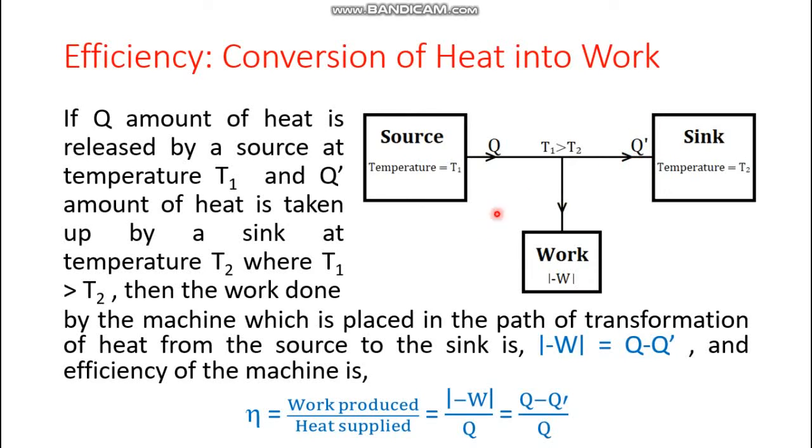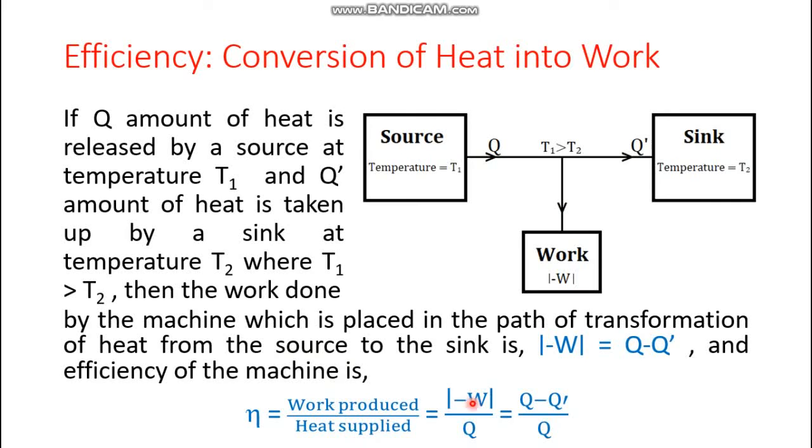So if Q amount of heat is released by a source at temperature T1 and Q prime amount of heat is taken up by the sink at temperature T2, where T1 is greater than T2, then the work done by the machine, which is placed in the path of transfer of heat from the source to the sink, is Q minus Q prime. And what is the definition of efficiency? Efficiency is the ratio of work produced to heat supplied.